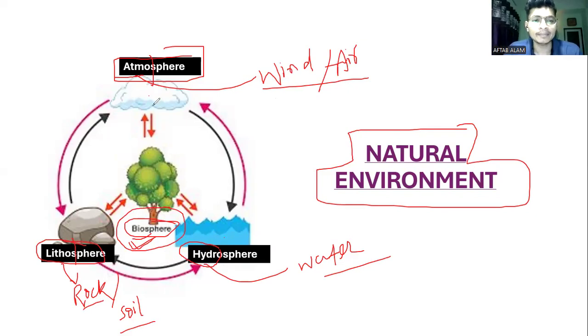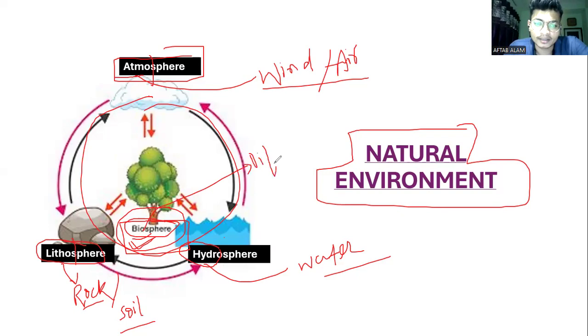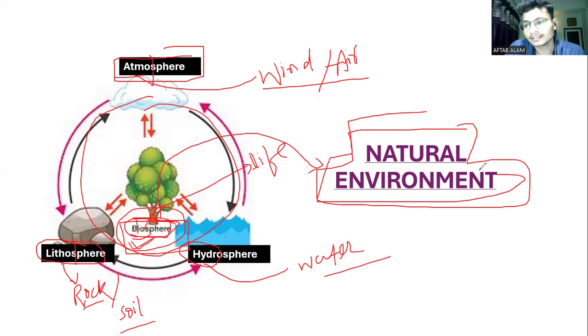And if any element is not present in that cycle, there is a very strong possibility that no person could live without that element, right? So we can say all these spheres, that means water, soil, and air, combine to create one common sphere, and that common sphere is called the biosphere. And in biosphere, bio means what? Bio means, as I said, life. So all these spheres combine to create the biosphere, and the biosphere is basically a part of which part? That is, we can say, the natural environment, right?